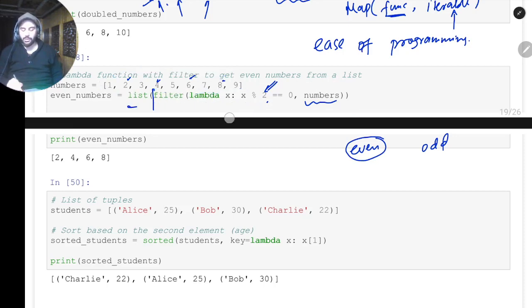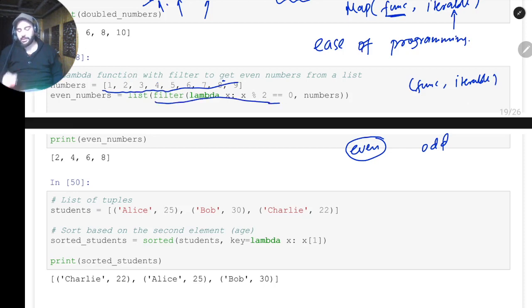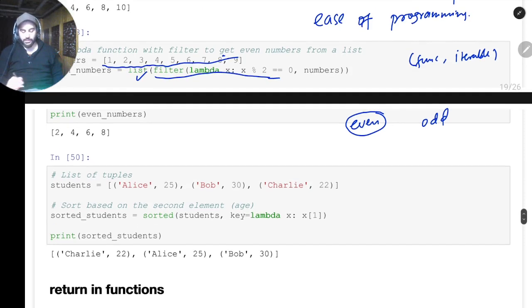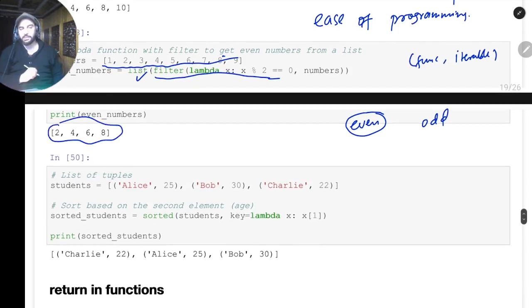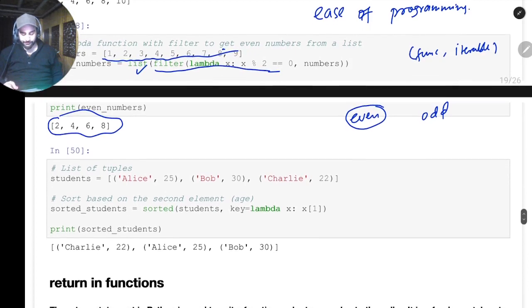It is more or less like map in the way that it takes a function as an argument, and second, it takes an iterable as an argument. Okay, so here if I want to segregate out the even numbers, I can just use this lambda function which gives me the even numbers, and then I can map them to a list. So if you can see here, the output is 2468. It is clearly visible here.